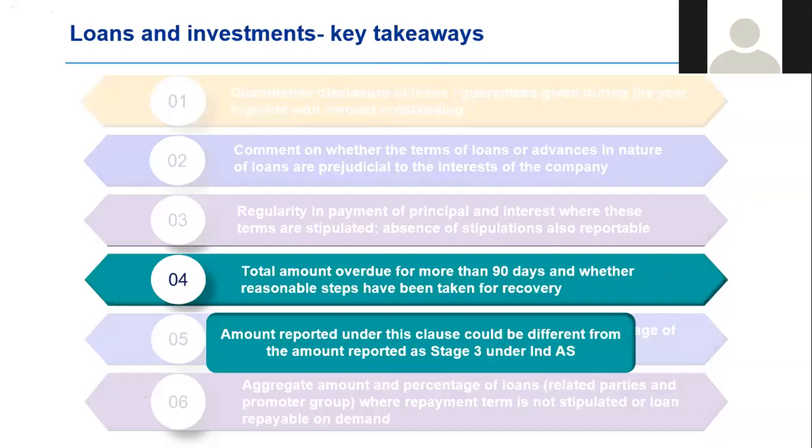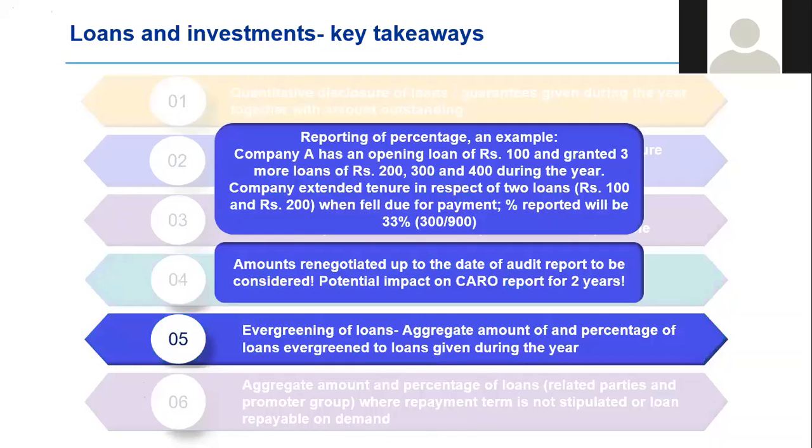If you are an NBFC or a housing finance company, you will need to actually take the aggregate of all the loans which have a DPD of more than 90 days. And one word of caution is this amount would not agree or tally with the amounts that you report as stage 3 assets under the financial statements. Because stage 3 assets are also driven by other qualitative aspects and not just days past due. So if somebody had to look at the stage 3 disclosures versus CARO, there could be some differences. And that's the point I wanted to highlight with respect to reporting for 90 DPD loans.